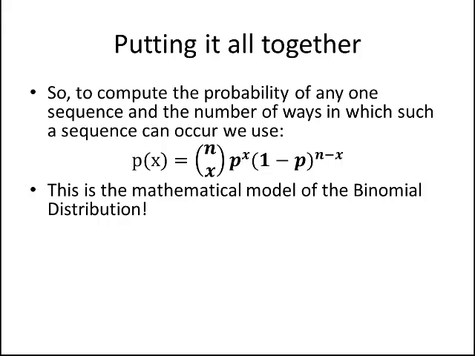Now, the interesting thing about this equation is that this is the mathematical model of the binomial distribution. So if you recall from the last lecture piece that you watched, we talked about how we can collect observed data, but sometimes we might want a functional form or a mathematical form of an equation that we can fit to that data that we collect. So in this case, this is a model of one of those distributions, right?